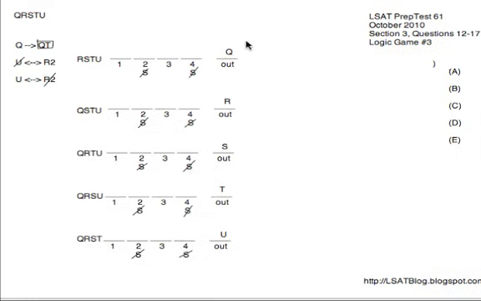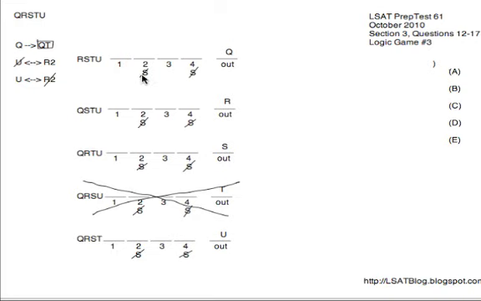I'll show you what I mean. So Q out, R out, S out, T out, and U out, and then I've written to the side who is in as a result. If Q's out, obviously the other 4 are in, and so on down the line. Now we know that whenever we have Q, we will have to have both Q and T. So the 4th diagram, with T out, ends up being irrelevant. It's impossible for T to be the one that's out, given that when we have Q, we will have Q and T both in that order consecutively, of course. So we're actually only dealing with 4 diagrams, it turns out.